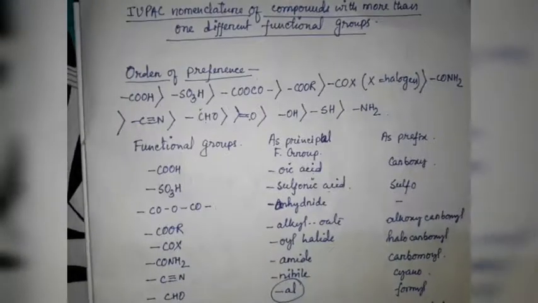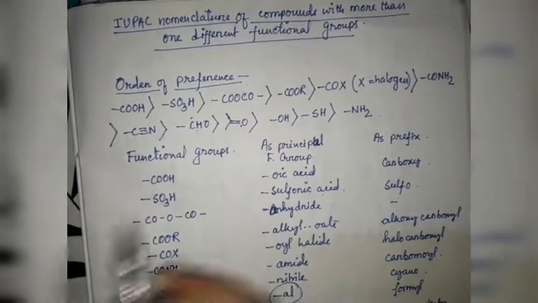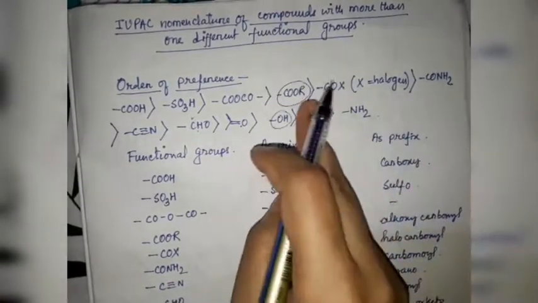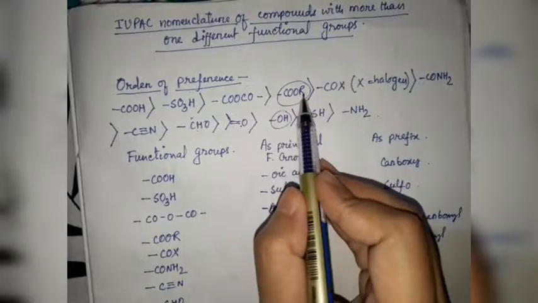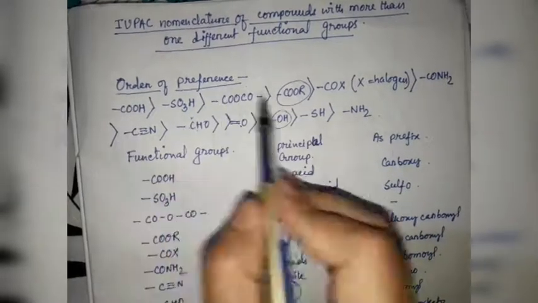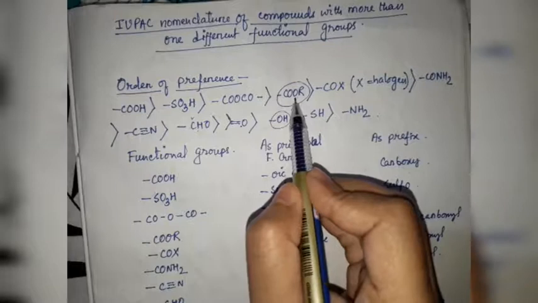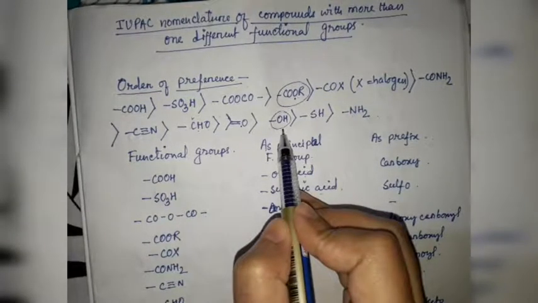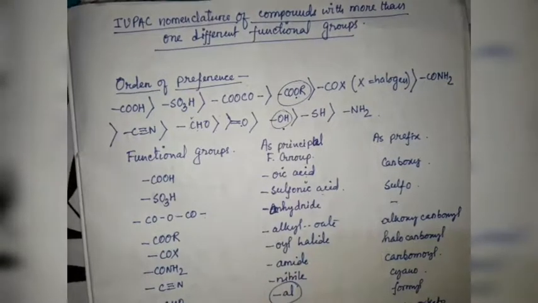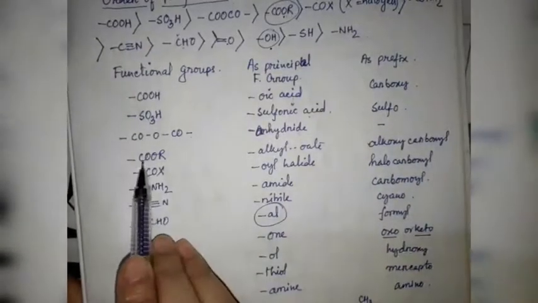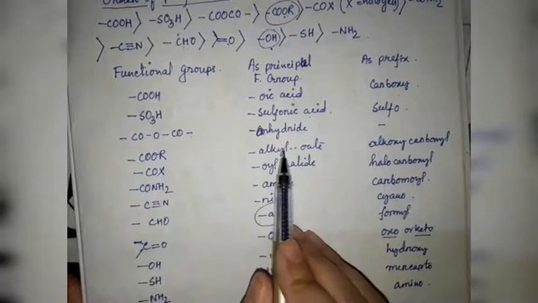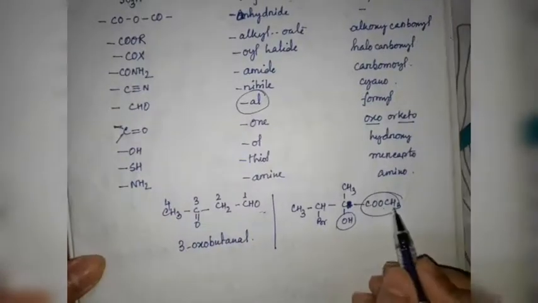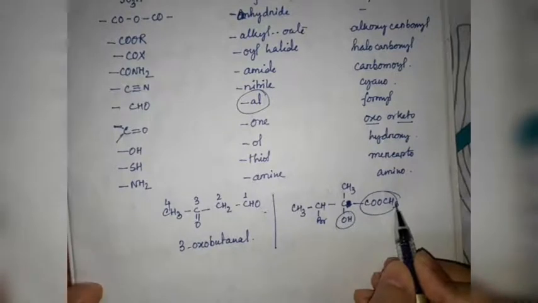So let's check out the order of preference. Here OH is here and COOR is here. COOR is placed before in the order of preference. So this one is our principal functional group and this one is our secondary functional group. As principal functional group, COOR means alkyl oate. That means here we have COOCH3.